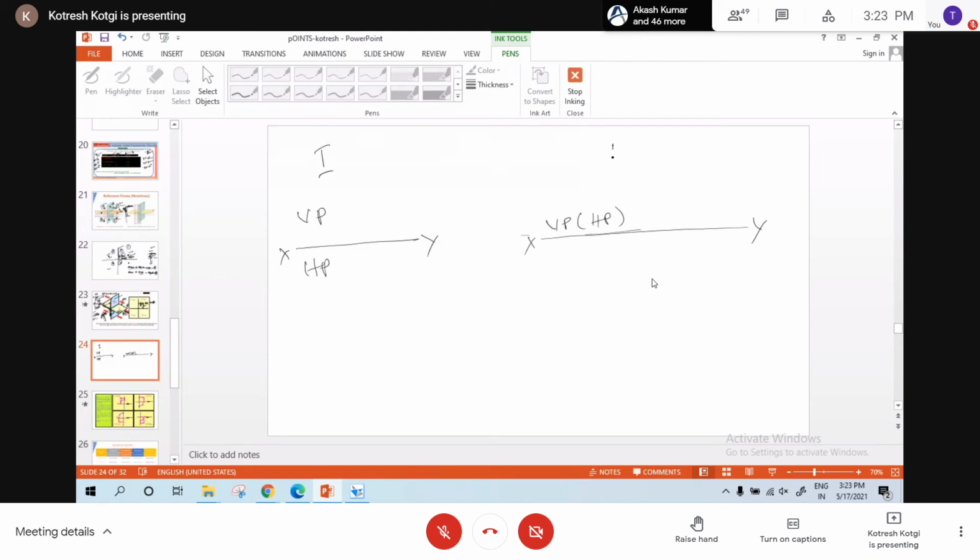So in second quadrant, both VP and HP will come above XY line. Any doubt in that? No doubt. Okay, now I'll show you the third quadrant.